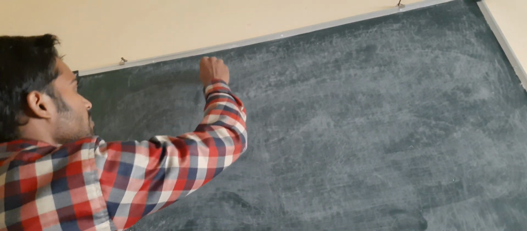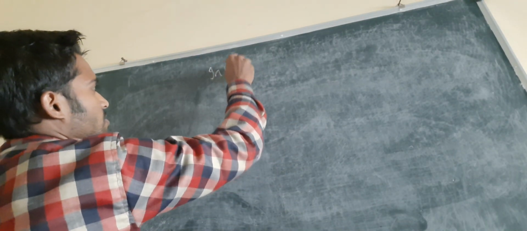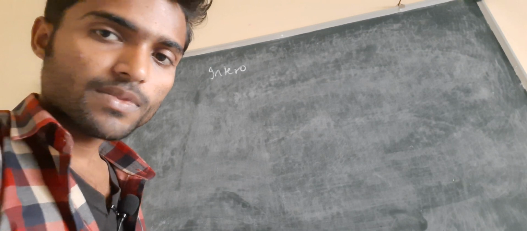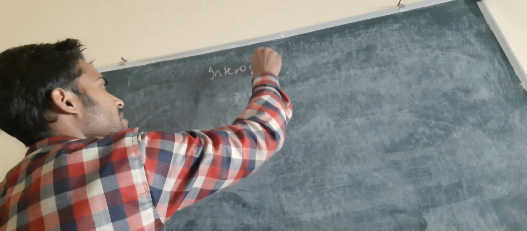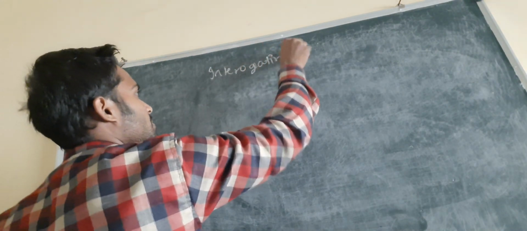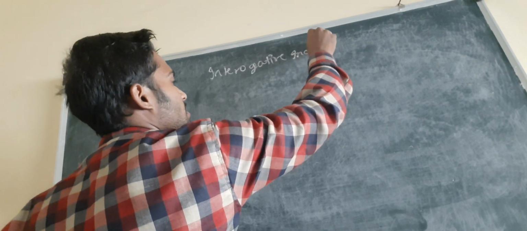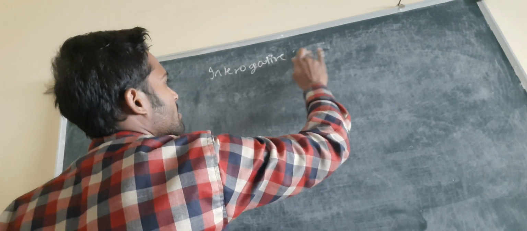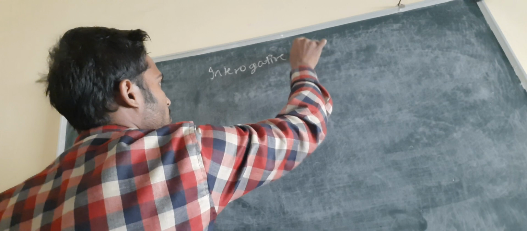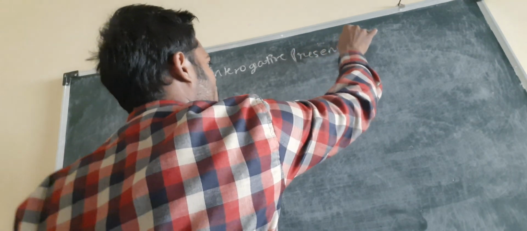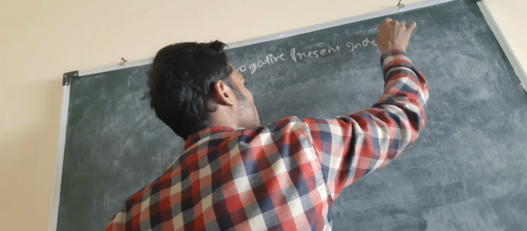Okay, so here we are discussing the interrogative present indefinite tense.